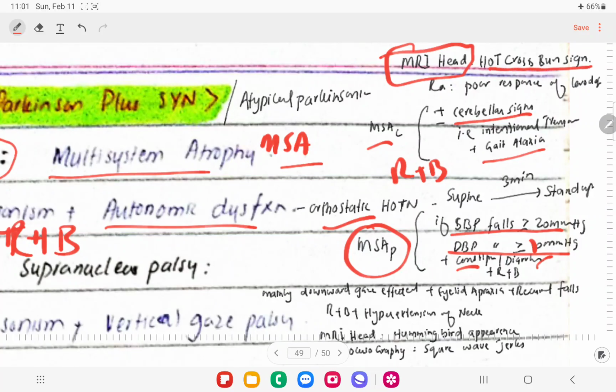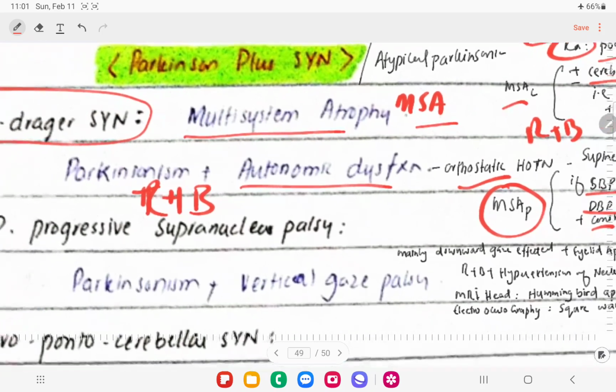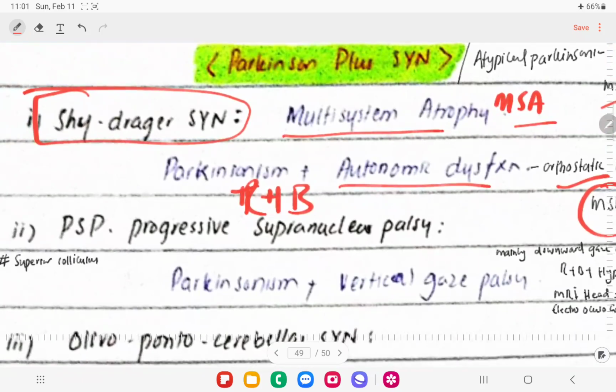Regarding treatment, there is just symptomatic treatment. There is no specific treatment for that because they have poor response to levodopa, right? So that's all about multi-system atrophy, also known as Shy-Drager syndrome.